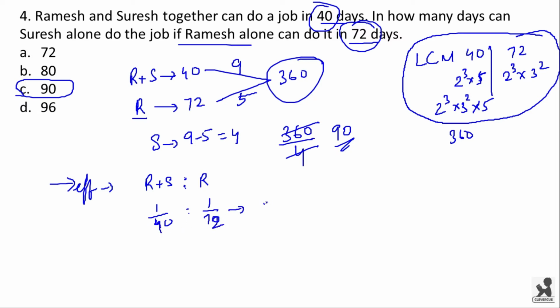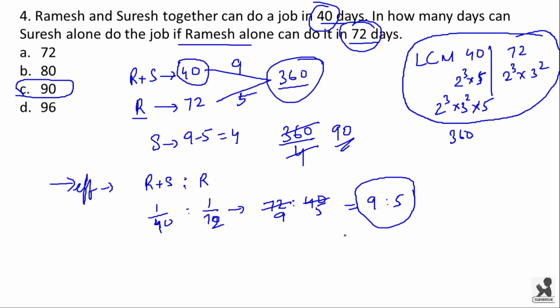Now this will be equal to 72 is to 40. You get 8 nines 72 and 8 fives 40. So the ratio of their efficiencies will be 9 is to 5. This is also one method of solving efficiency, and you have to multiply this efficiency into their respective number of days to get the total work. So you can also find the total work in such a way.